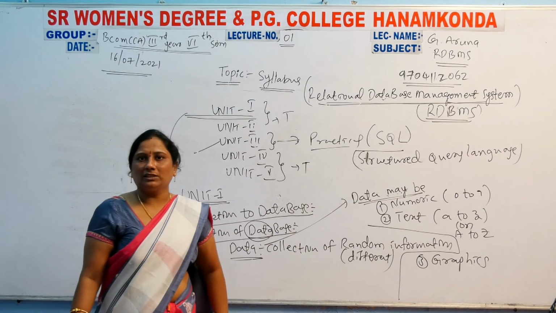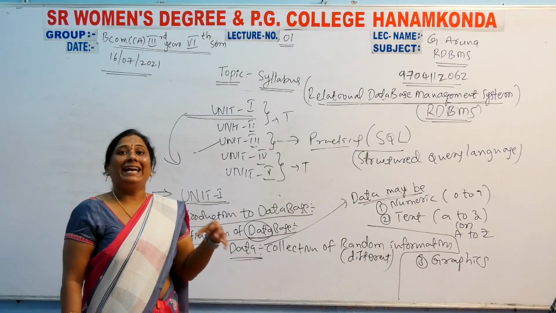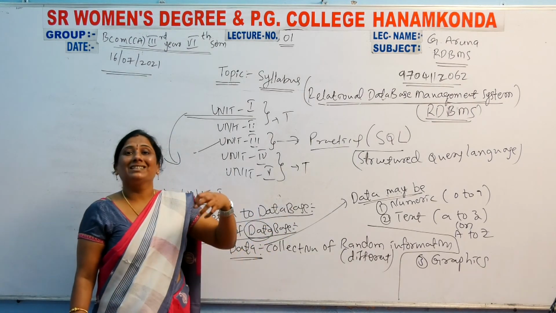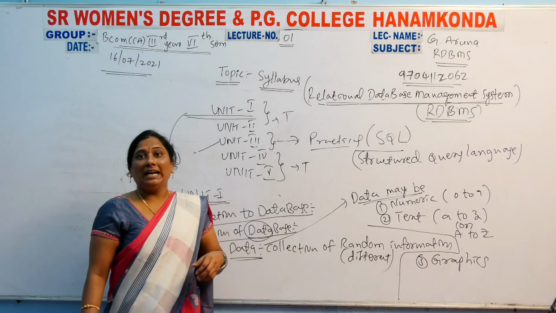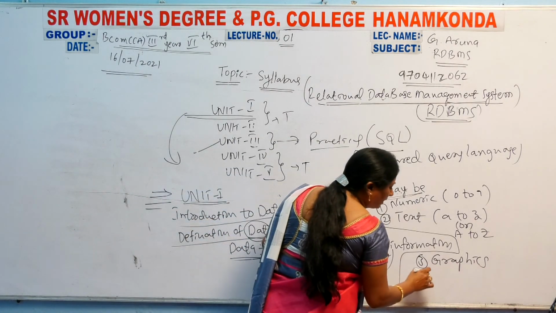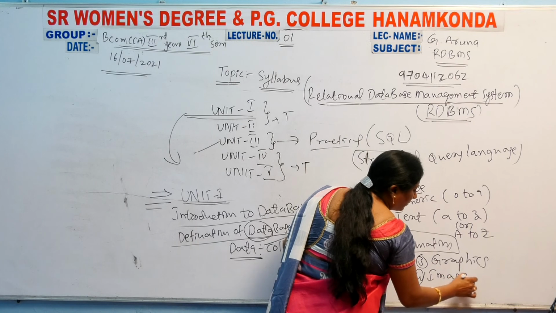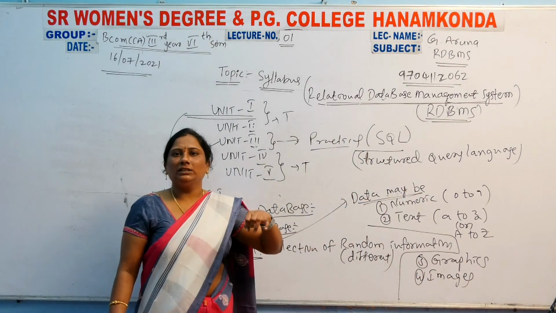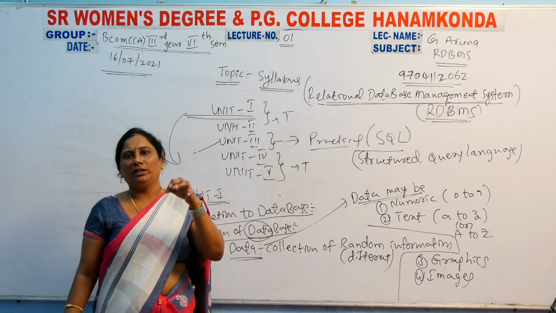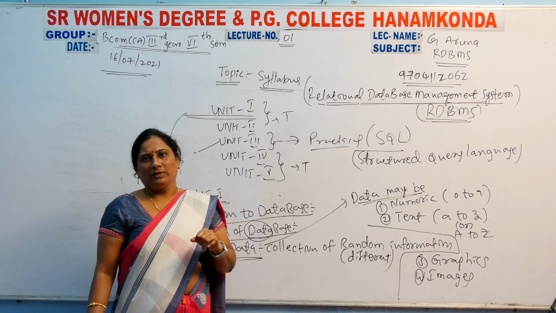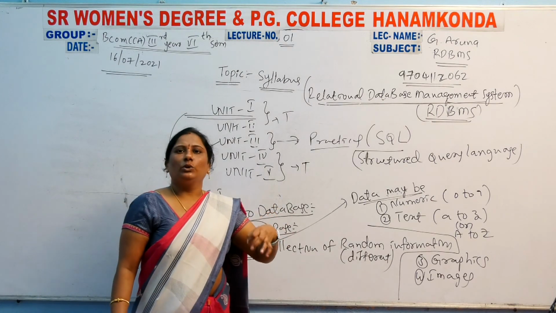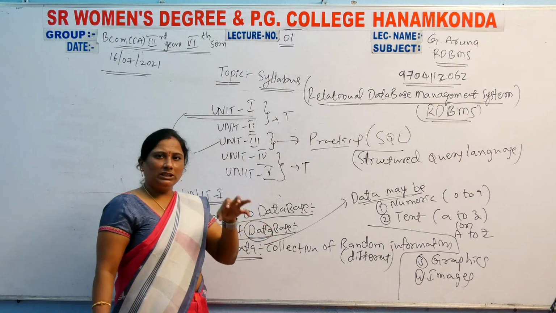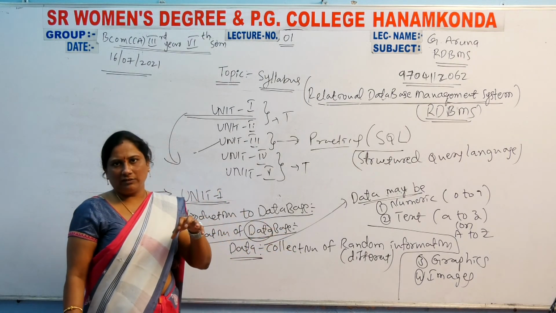Graphical representation means you can enter data in a diagrammatic manner, such as images or pictures. Like that, different types of data can be entered into the computer. Girls, this is the simple data definition.